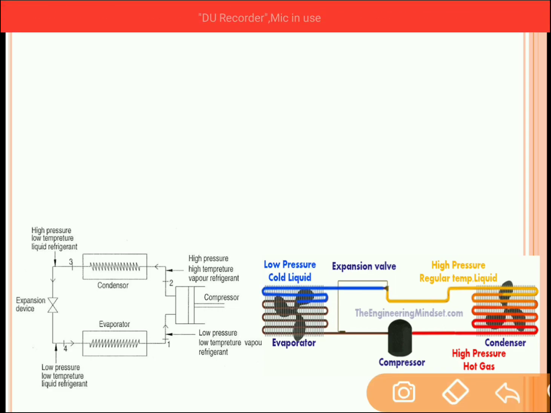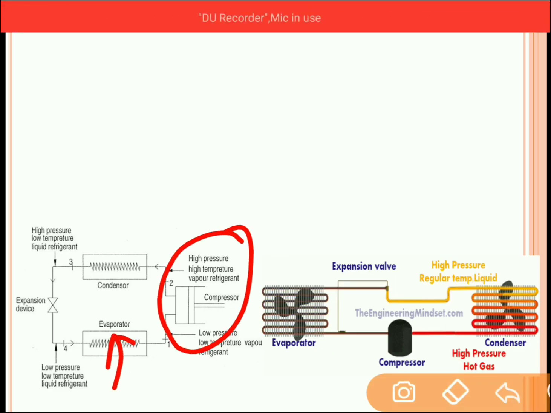Now in this case, in order to absorb the heat from the space, we need to do some work with the help of the compressor. And that's why this vapor compression refrigeration system is considered a power consuming device.